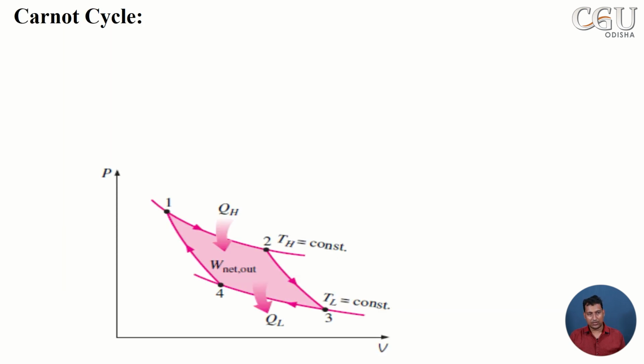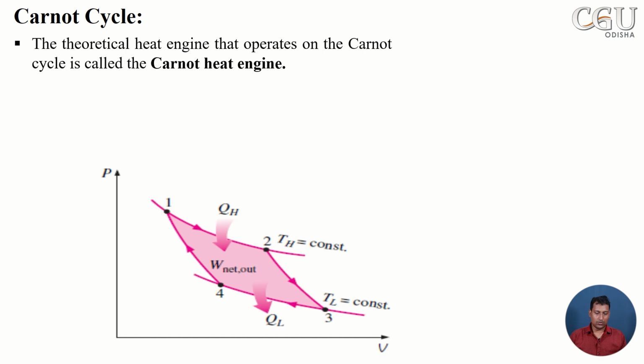So with this concept, we move to the Carnot cycle. This cycle is the reversible cycle which was proposed by Sadi Carnot in the year 1824. It is considered the fundamental cycle; we compare all the practical cycles with this cycle. There are basically four processes, and the engine which operates on this cycle is known as the Carnot heat engine. Let's see them one by one.